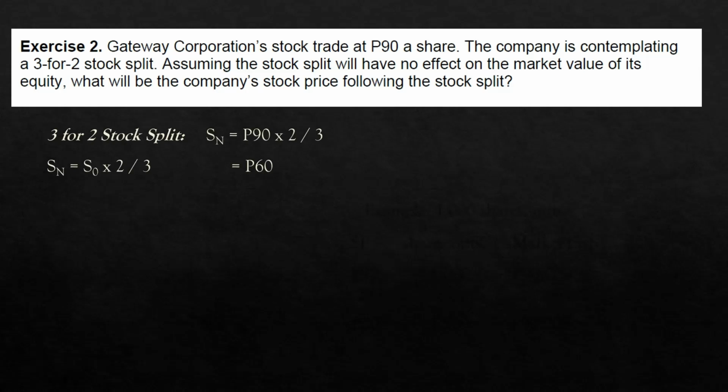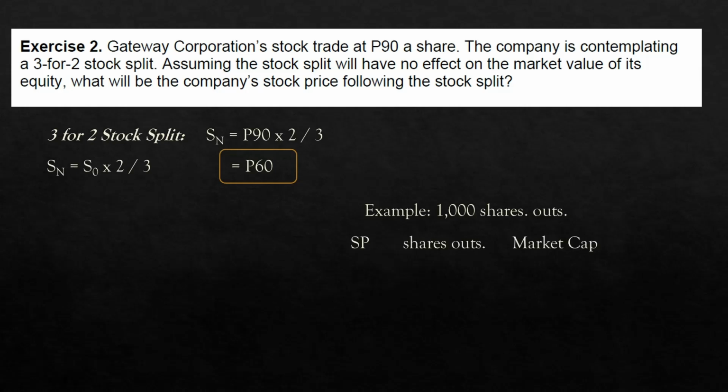Assuming that there will be no effect on the market value of the equity, the new stock price is expected to be 60 pesos. So let us have an example here. Say that there are 1,000 shares outstanding. So the stock price used to be 90 pesos, and assuming there's 1,000 shares outstanding, the market capitalization or equity value will be 90,000 pesos.